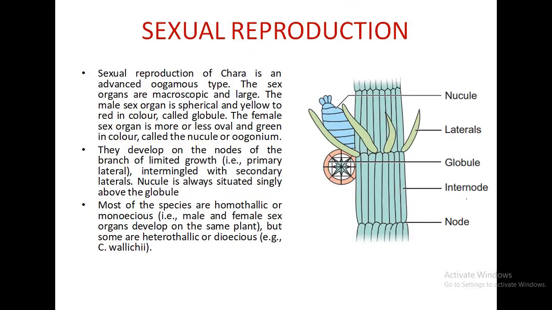Sexual reproduction in Chara is highly advanced and oogamous type. Sex organs have very complex structure. They are globule and nucule. Male sex organ is antheridium or globule, while female sex organ, which is situated above the globule, is nucule or oogonium. Most of the species are monoecious or homothallic, means both globule and nucule are present on same thalli.